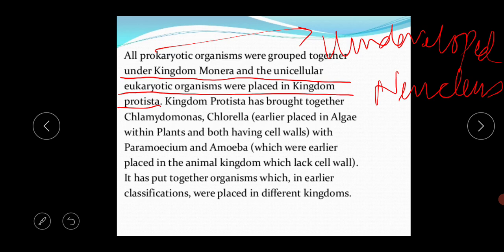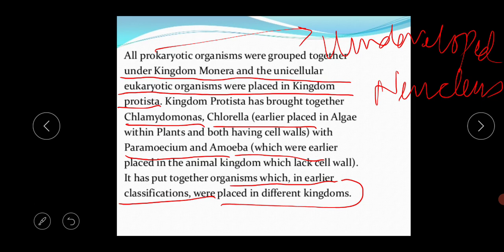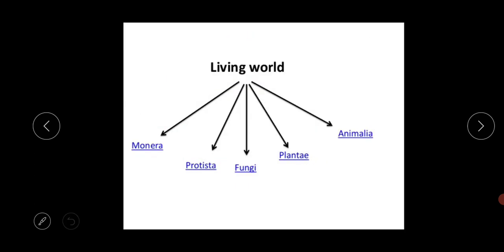So kingdom Protista has brought together Chlamydomonas, Chlorella, Paramecium and Amoeba, and those with a lax cell wall. It has put together organisms which in earlier classifications were placed in different kingdoms. This is the basis of this five kingdom classification.